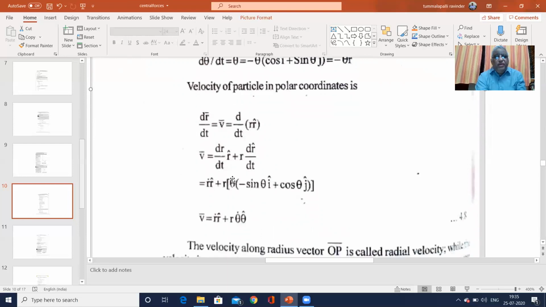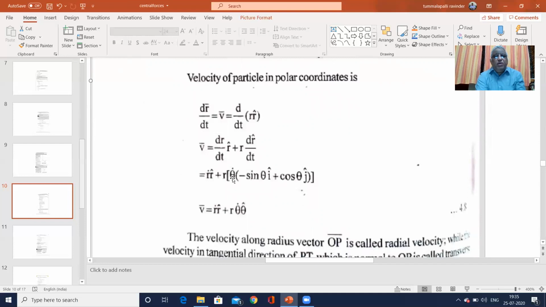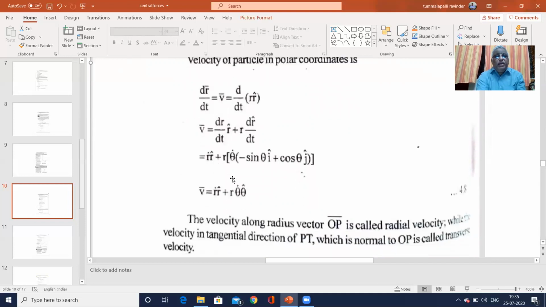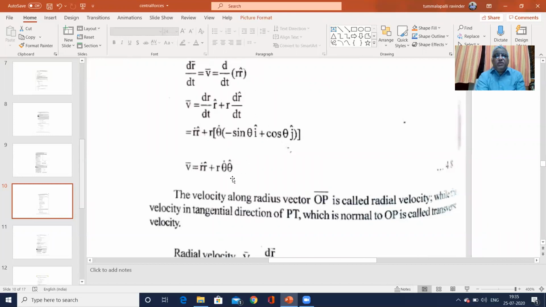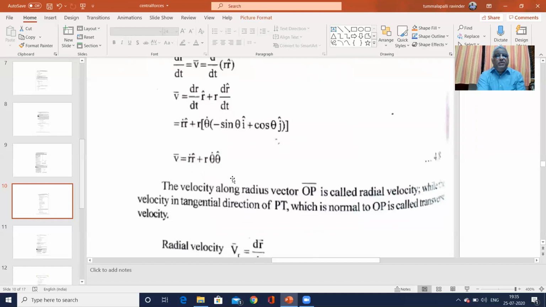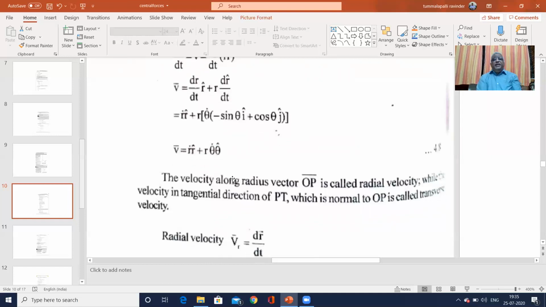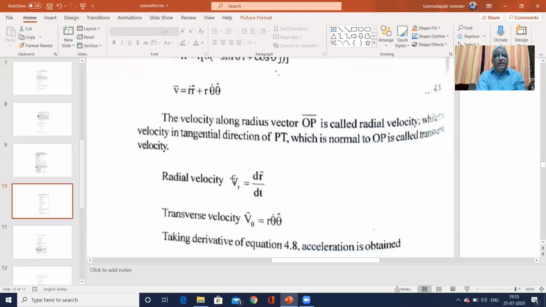We have to know what the components are. This is not an examination question, but v is equal to r dot r hat plus r theta dot theta hat. The first term is called radial velocity, and the second is the transverse velocity, which is along PT, normal to OP. This is called the tangential velocity. The radial velocity v_r is given by dr by dt.